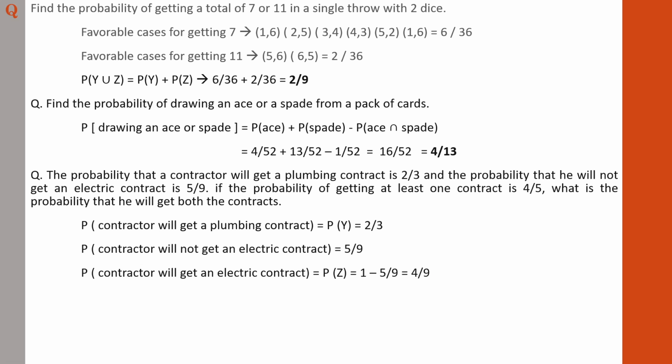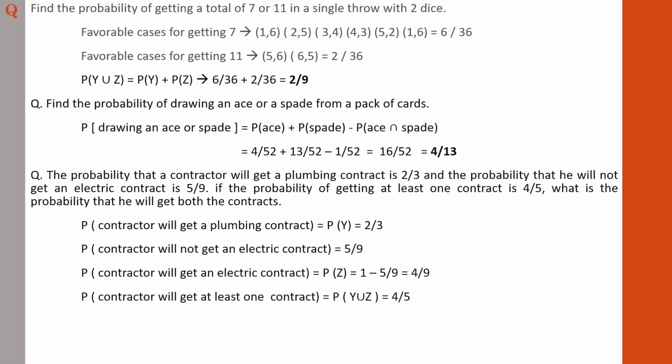So the probability that a contractor will get at least one contract, that is also directly given. At least one contract is 4/5. It is already given. At least one means any of the events can happen. That is why it is written as union.